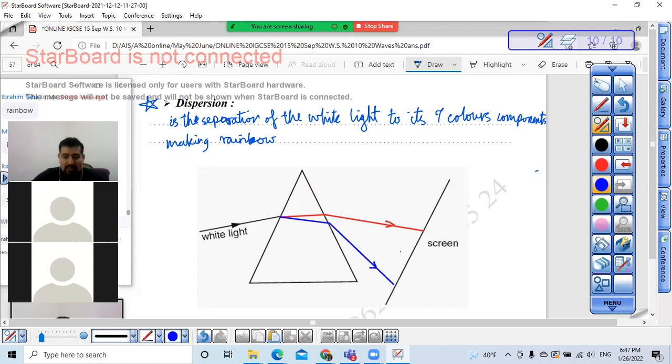And we can see that this color will be the red, and this color will be the violet, and between them will be the rainbow that I told you about: red, orange, yellow, green, blue, indigo, violet.